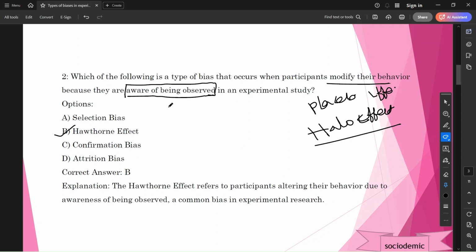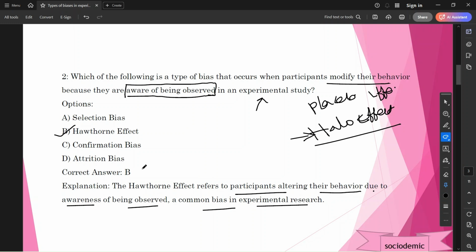So here, which of the following types of bias occurs when participants modify their behavior? This is related to the participant, but the halo effect is related to the observer. Friends, this is the difference. The Hawthorne effect refers to participants altering their behavior due to awareness of being observed, a common bias in experimental research.